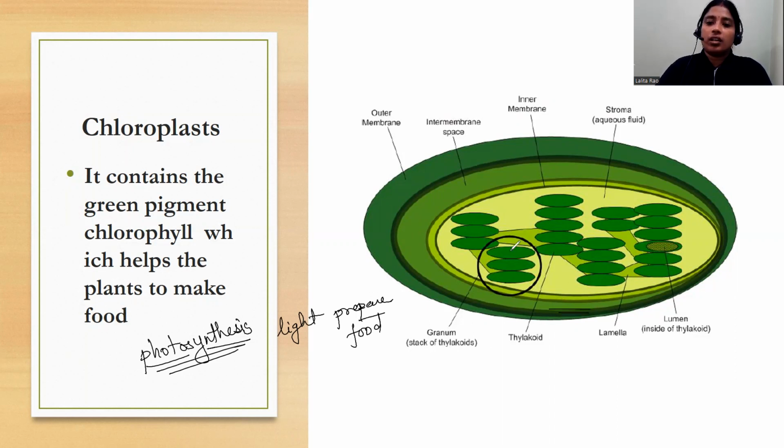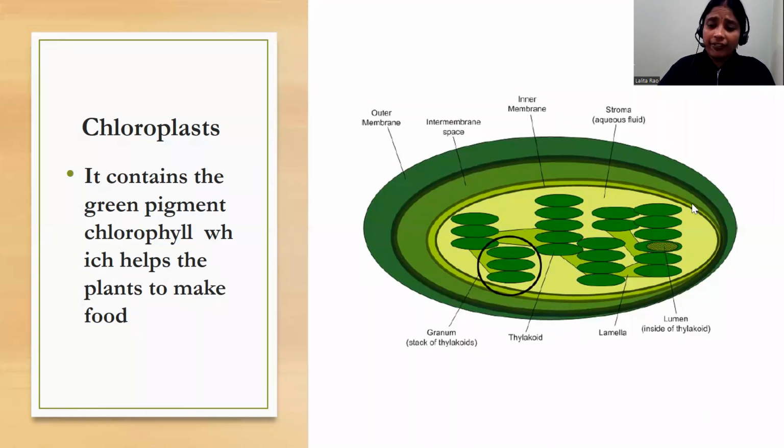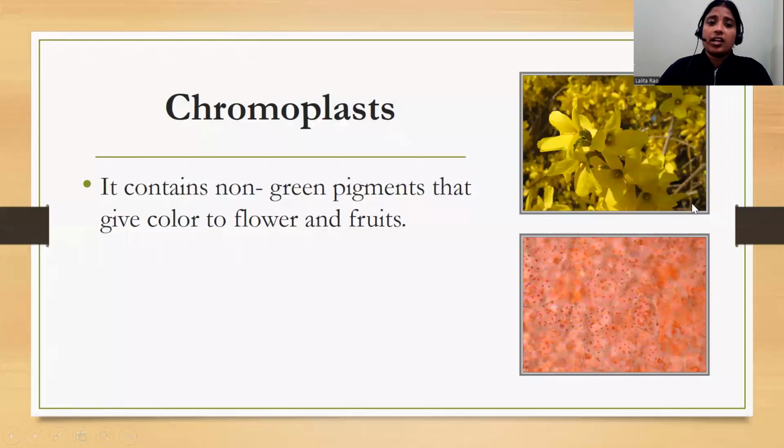Okay. And this is the green pigment which is known as chlorophyll. Now we'll discuss chromoplast. As we have already discussed chlorophyll, it is a green pigment. Chromoplasts are not similar to chlorophyll; unlike it, they contain non-green pigments. The non-green pigments of the plants are responsible for giving color to the flowers and the fruits.